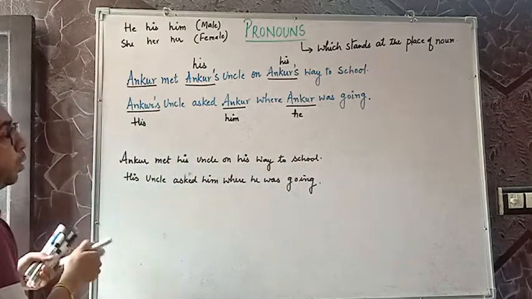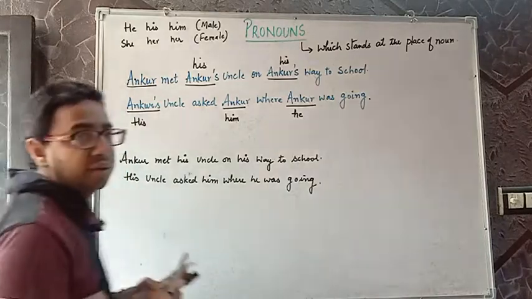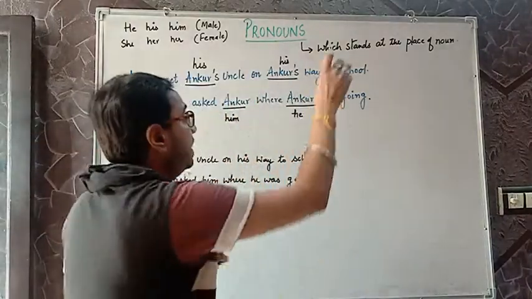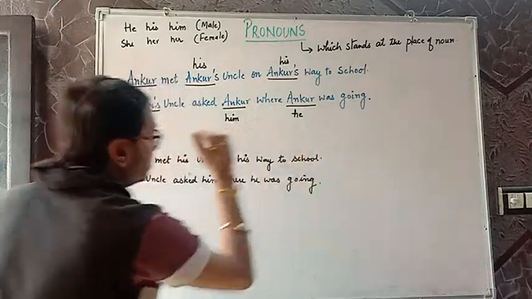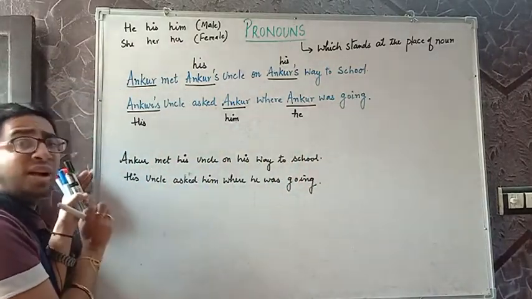If you observe clearly the length of this sentence and the length of this sentence, there is a difference. And if you read out this sentence and that sentence, this one looks easier and more comfortable to read.